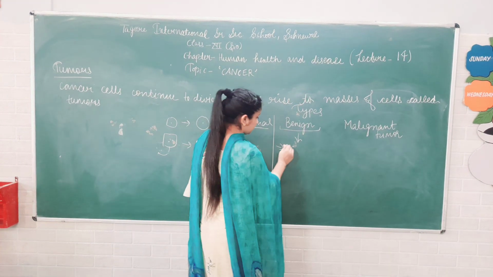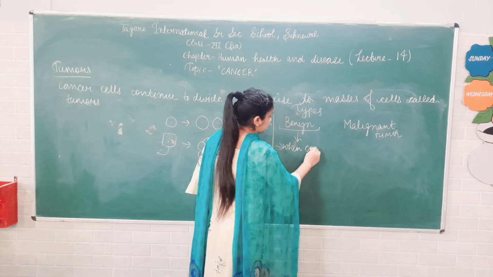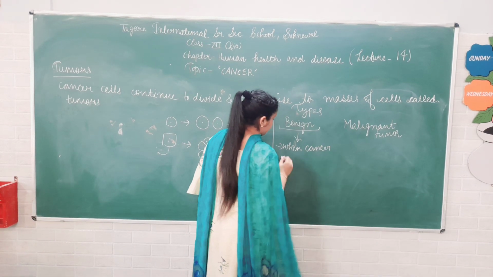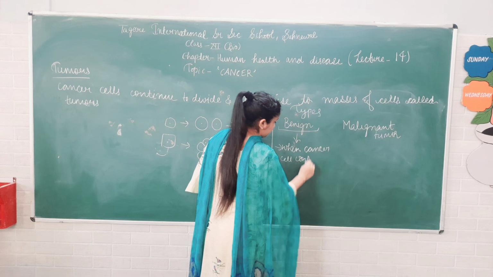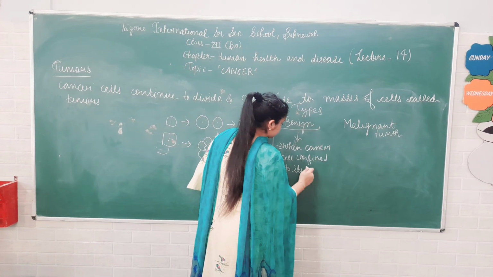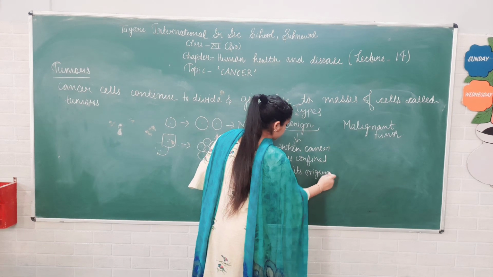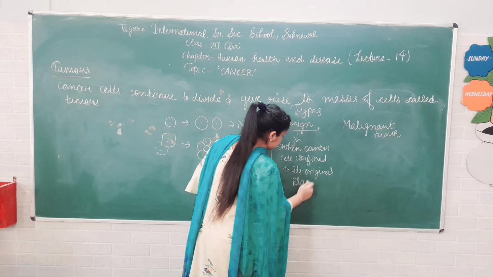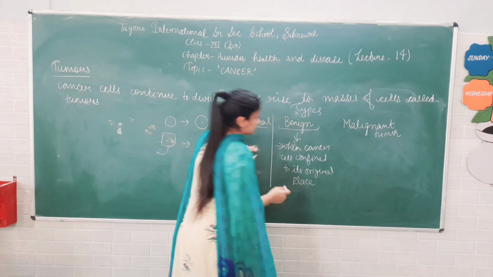So when cancer cell is confined to its original place, that is called benign tumor.